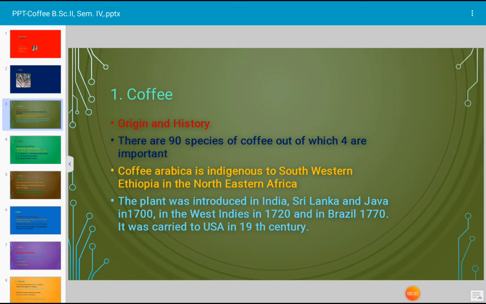There are reports of about 90 species of coffee in the world, out of which only 4 are very important from the view of beverages. Most of the species are native to Africa, and Coffea arabica is the only polyploid species. The arabica type of coffee was indigenous to southwestern Ethiopia in northeastern Africa.